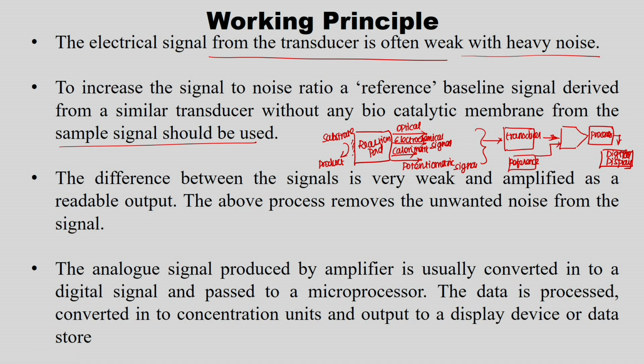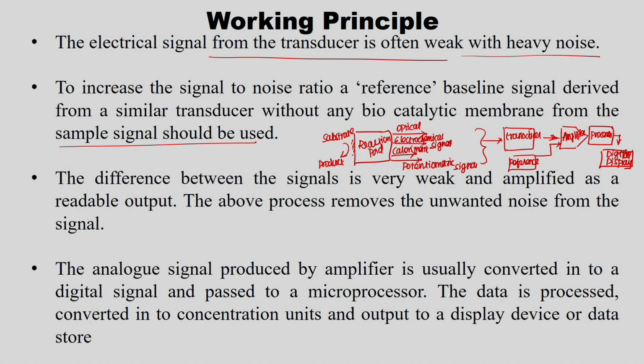Okay. To increase the signal to noise ratio, a reference baseline signal derived from a similar transducer without any biocatalytic membrane, from the sample signal, should be used. So, this is without any biocatalytic membrane. This reference signal is used in the amplifier. So, this weak, heavy noise signal is compared with the reference signal. That is the way the signal to noise ratio is increased in the amplifier.